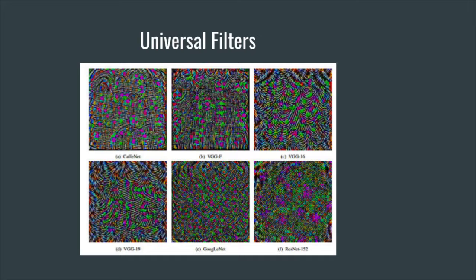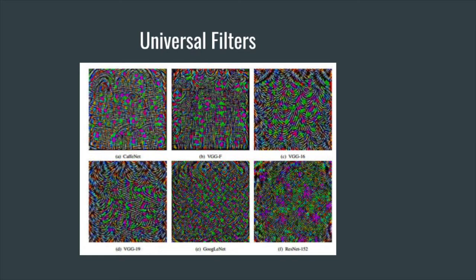So these filters have been generated on individual networks. This one was generated on CaffeNet, VGGNet, but once you've generated the filter, it tricks most any network. So our first metric is to just take our original test set and turn it into a tricky test set by adding these universal filters.